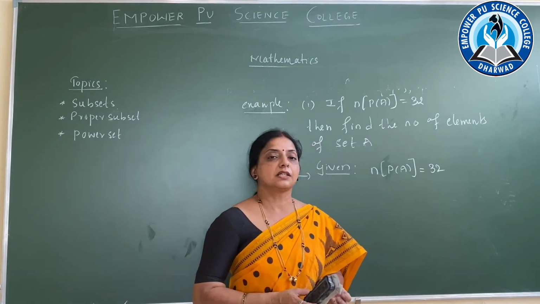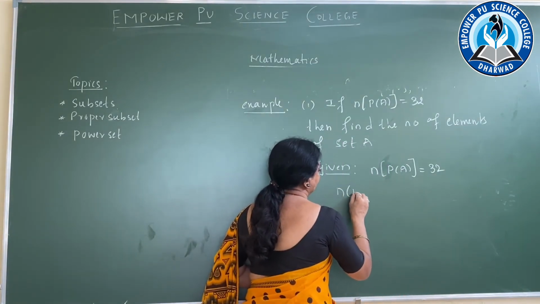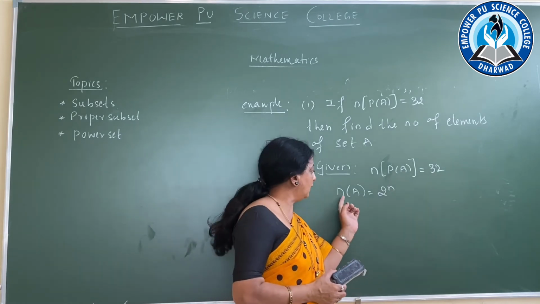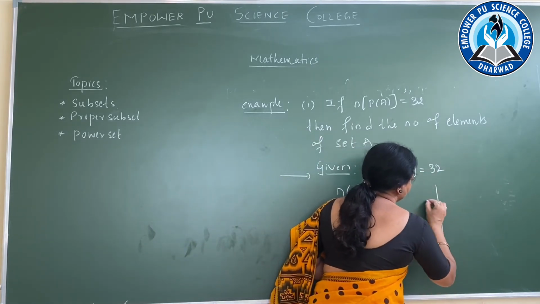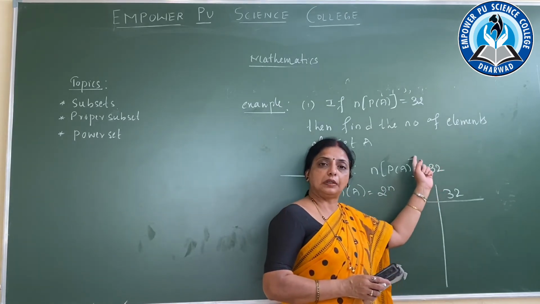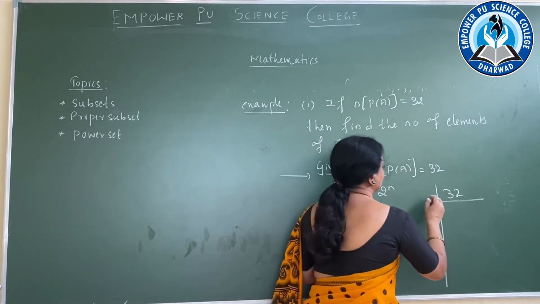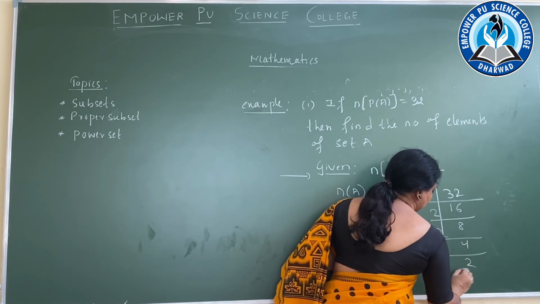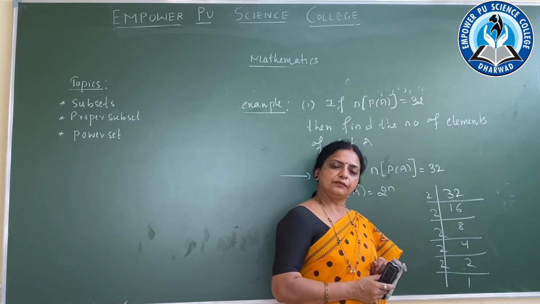Now first, this 32. You know only that n of A is equal to 2 raised to n. So n of P of A, that is 32, is equal to 2 raised to n. So we have to divide this 32 by what? By 2. To find the number of elements, we have to divide the given number by this base 2 every time. So 2 16s are 32, 2 8s are 16, 2 4s are 8, 2 2s are 4, and 2 1s are 2. So how many 2s? 1, 2, 3, 4, 5. It's okay. 5 is given.